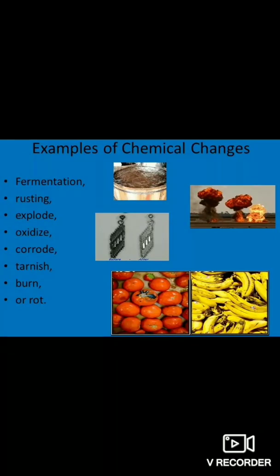Next are chemical changes. Changes are mainly of two types: physical change and chemical change. A physical change is a change in which no new substance is formed. All changes of state are physical changes, like water to water vapor or water to ice. These are examples of physical changes.